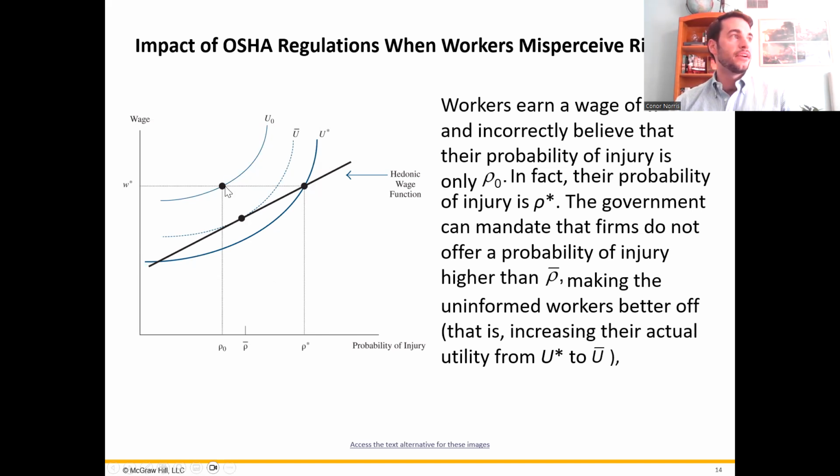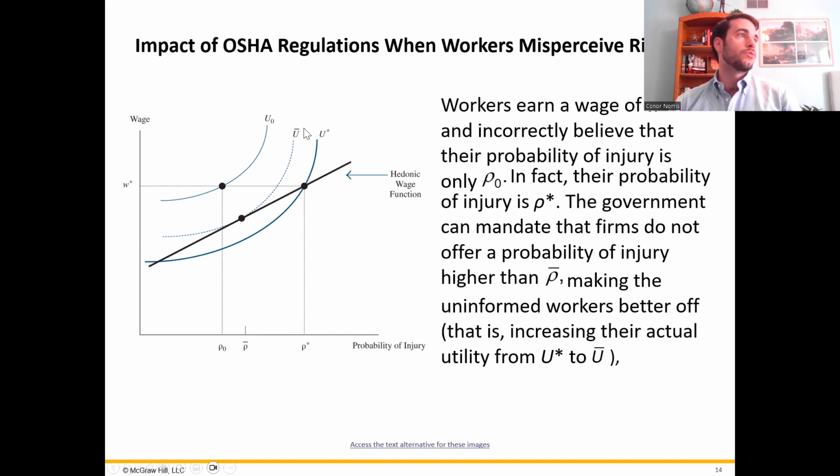Because they think they're here, this seems to be a great wage for them, more than they require to work for this job. But because they're wrong about risk and the risk is actually higher, the government can end up helping them by imposing some safety standard. Let's say that they set the maximum acceptable risk at rho bar right here. It is higher than they thought that they had, but much lower than the risk they actually faced. Their wage would end up declining.